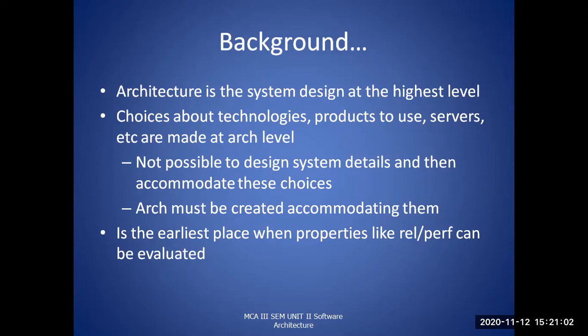What sort of technologies are supposed to be used by the software according to the architecture, and what sort of products should be used. It may be applications or any kind of third party applications which are going to be used in a particular architecture, and different types of servers which are chosen at the architecture level.